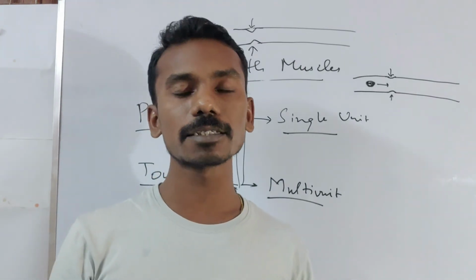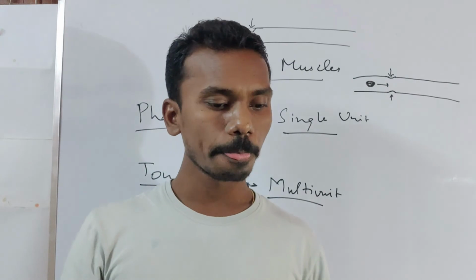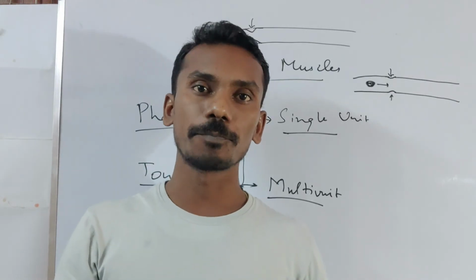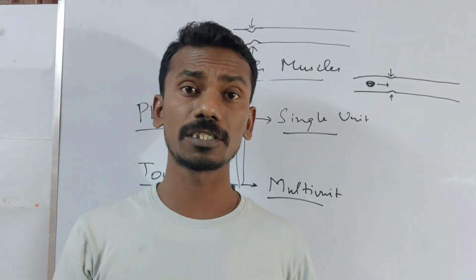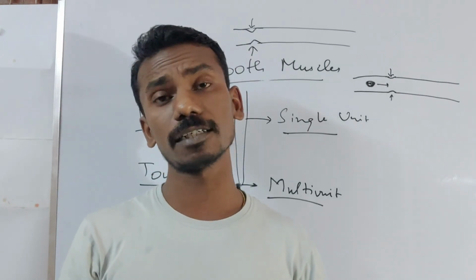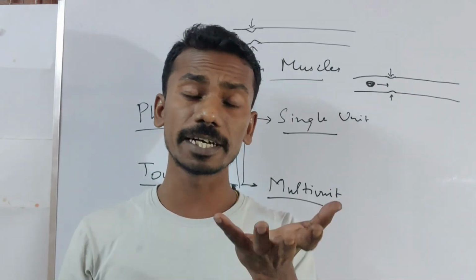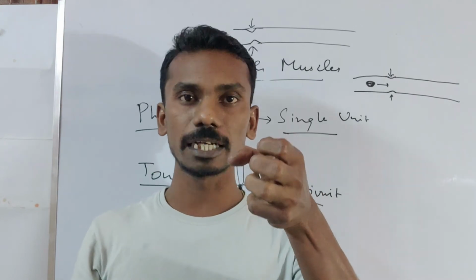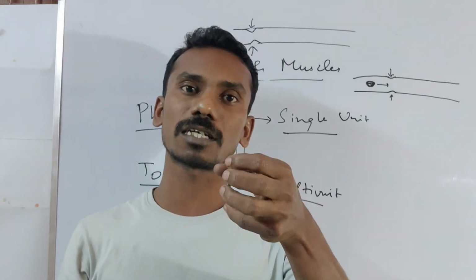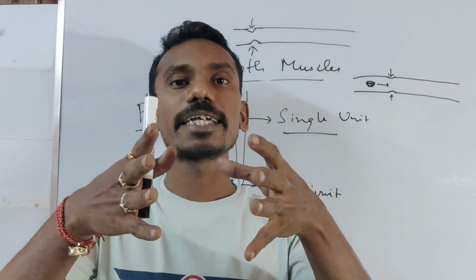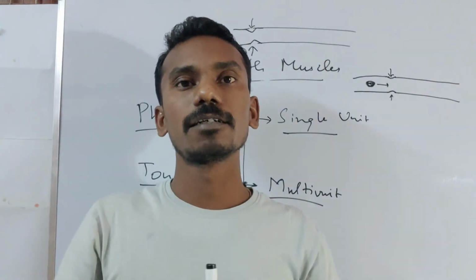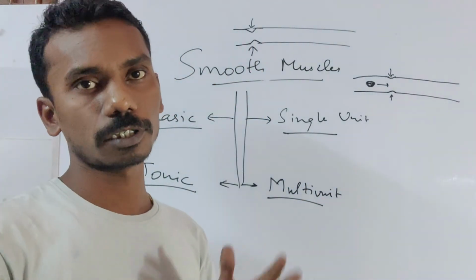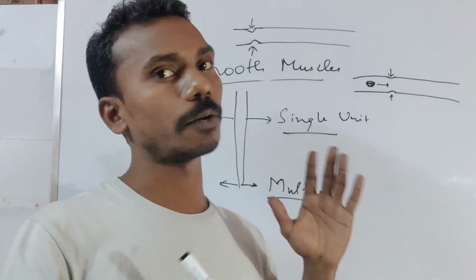But in case of tonic smooth muscles, like the sphincters, these sphincters are present in the stomach, in the anus, and between the urinary bladder and its opening. These sphincters generally remain in a contracted condition. When a stimulus comes, the whole sphincter relaxes and the consecutive work happens. So these are the categories in which the three main types of muscles are divided.